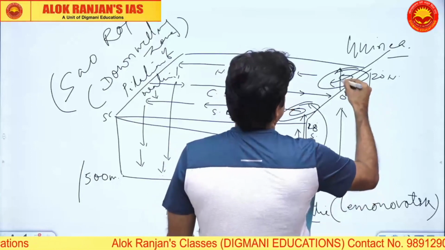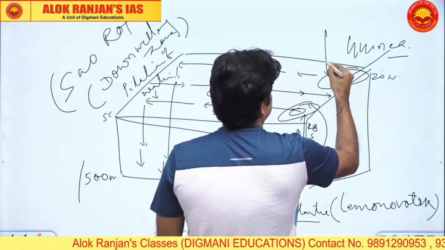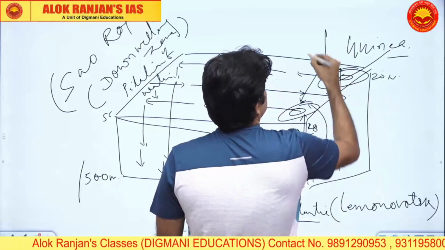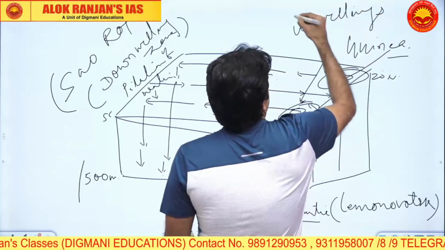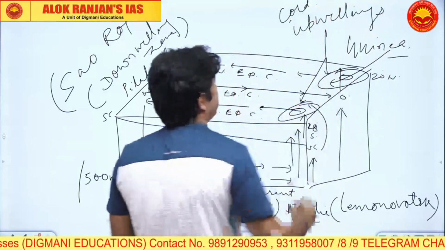We have the upwelling zone. So these two are examples of upwellings, cold upwelling zone.